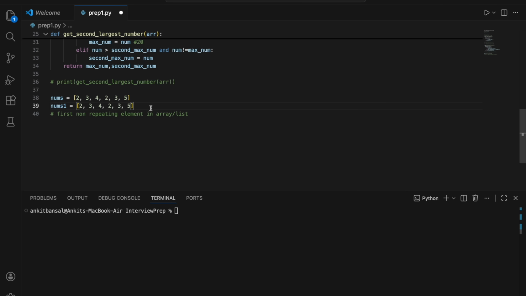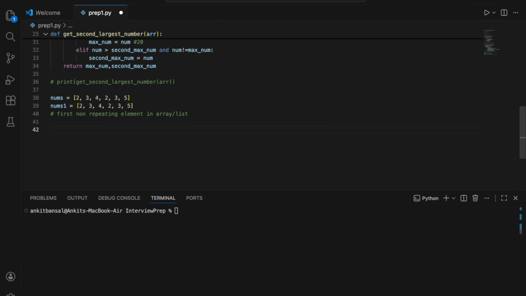So the problem here is that it will be O(n square) time complexity. And this is a brute force method. It will be O(n square) because you are running a loop inside a loop. So for each element of this array, you are running a loop on this array. Each element of this array, you are running a loop on this array, right? So this is a brute force method. You can solve it and get the right answer, but not the efficient one. So we will see how we can write efficient code for this.